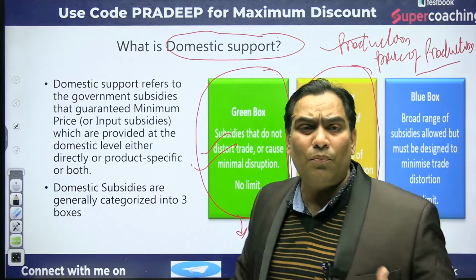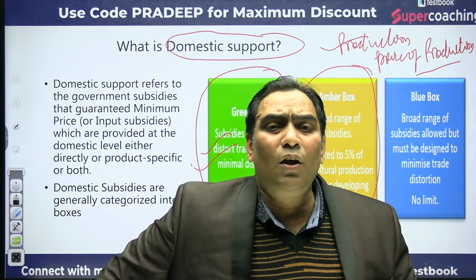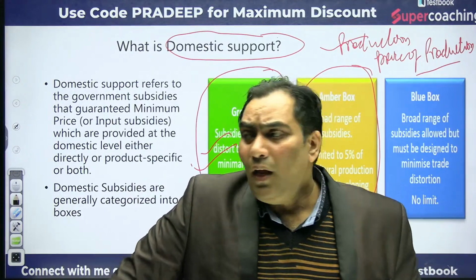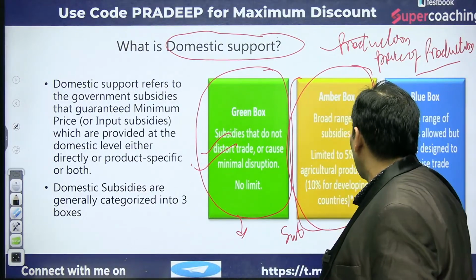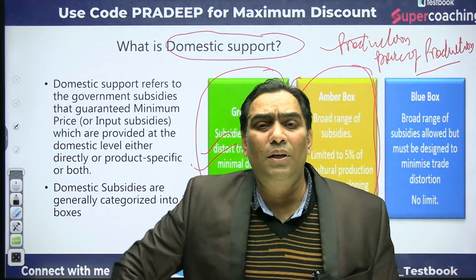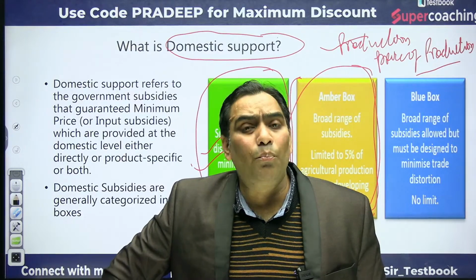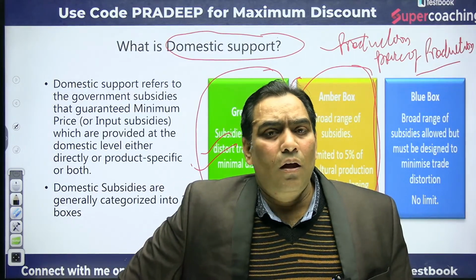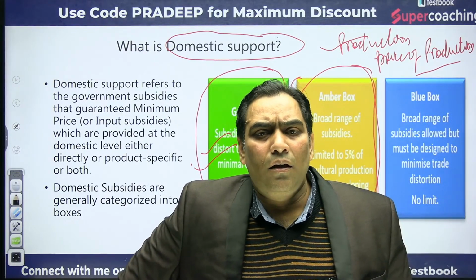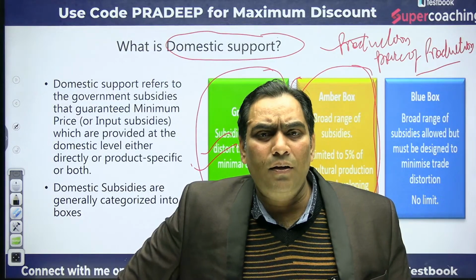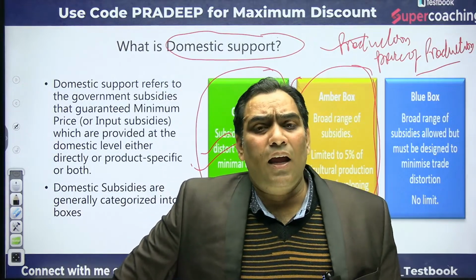Production has increased because of the subsidy given by the government, so that is giving undue advantage. So amber box subsidies are those which distort the trade and are coupled with production, like fertilizer subsidy, electricity subsidy, irrigation subsidies, procurement price, like MSP.